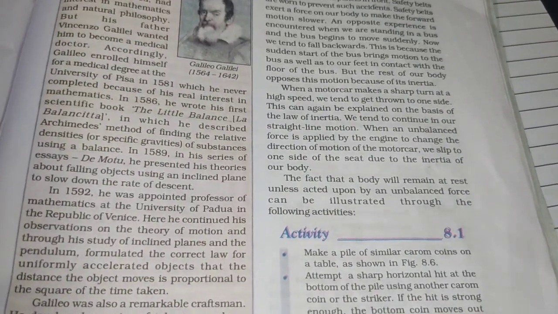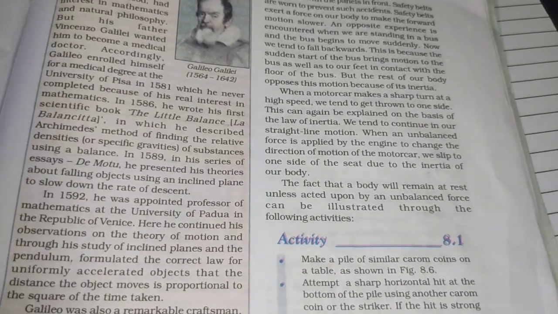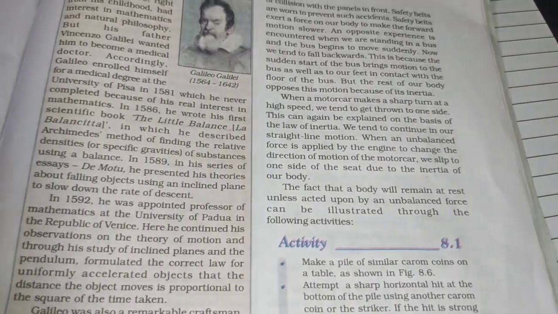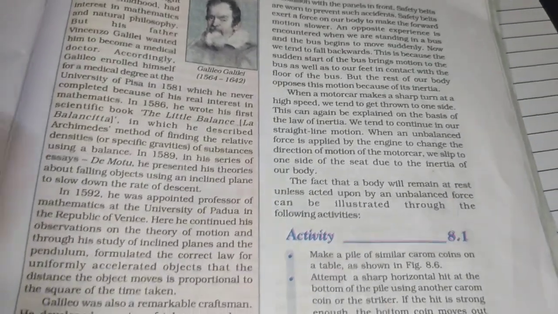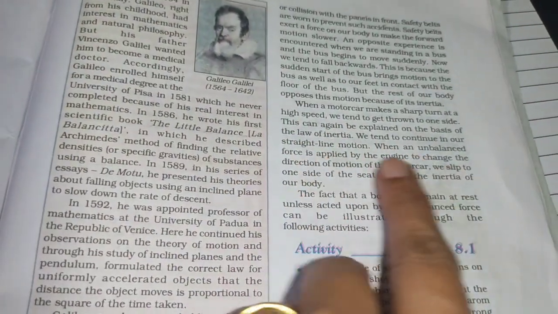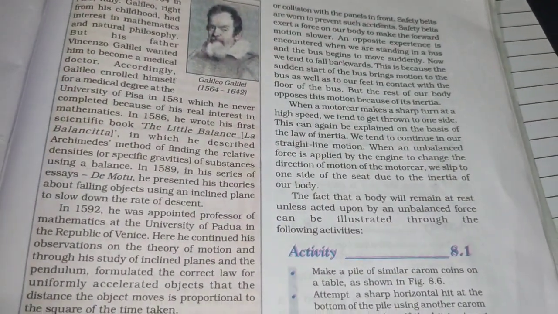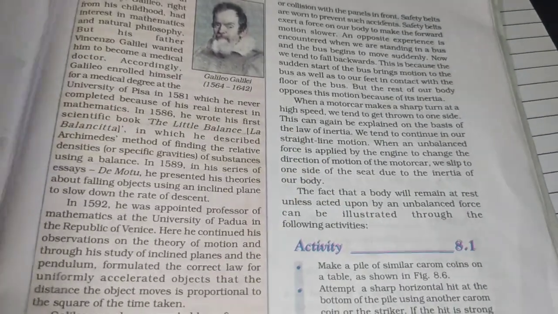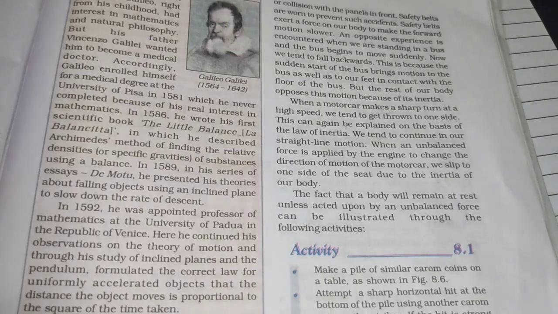We don't want to change the direction or velocity. Nothing we want to change. So on the basis of inertia, we tend to continue in our straight line motion only. So an unbalanced force is applied on the engine to change the direction of the motor car.